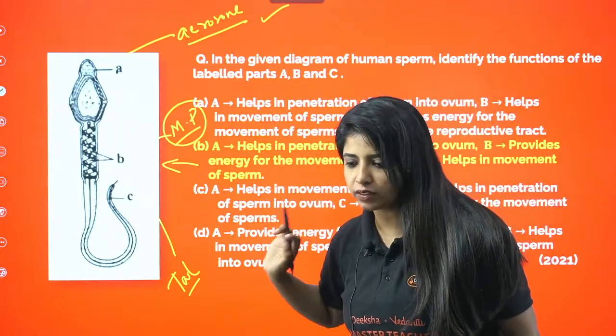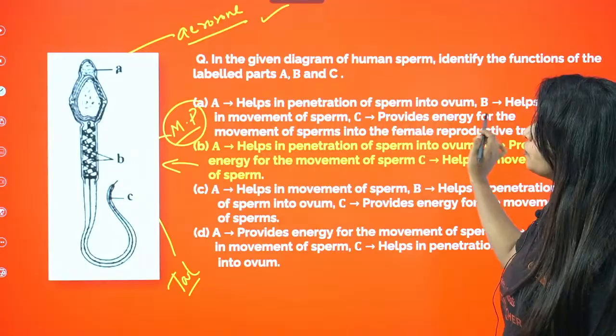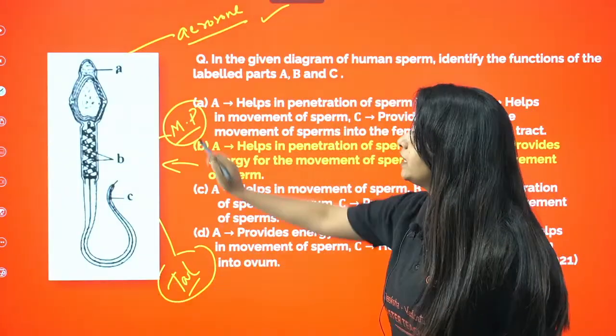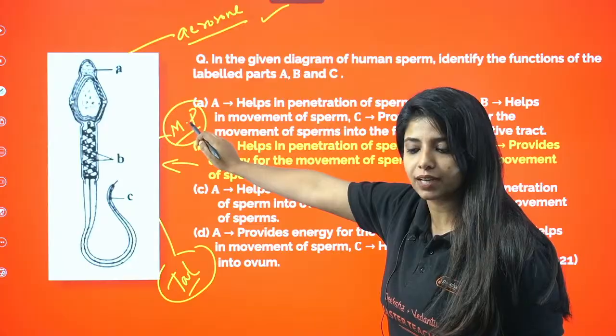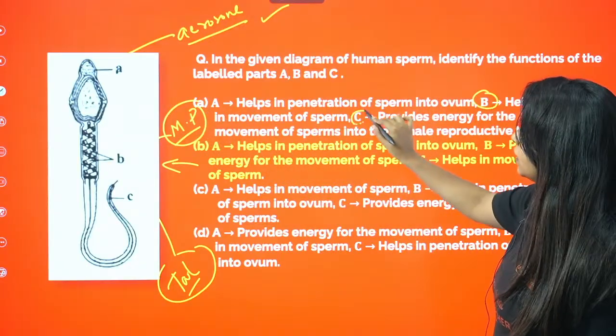Still, I'm not sure whether this answer is correct or not. But when I read the next one, C provides energy for the sperm. Now, tail cannot provide energy for the sperm. C cannot do that. It has to be B only that does that. Which is why option A would be wrong, because here it is tagged in a wrong manner.